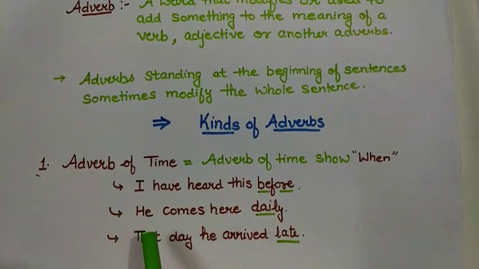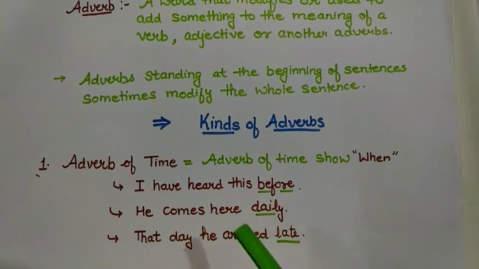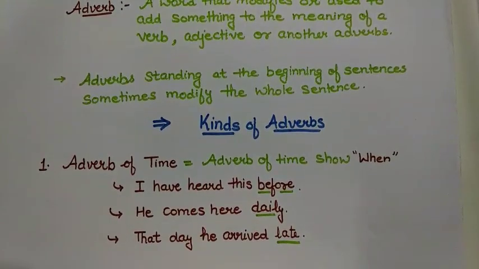Let us see the second example. He comes here daily. Daily is again an adverb of time. Daily also comes under one more type of adverb, that is adverb of frequency. One more example. That day he arrived late. Late is again an adverb of time, telling us when he arrived. In these sentences, we can see that words like before, daily, late are showing adverb of time.